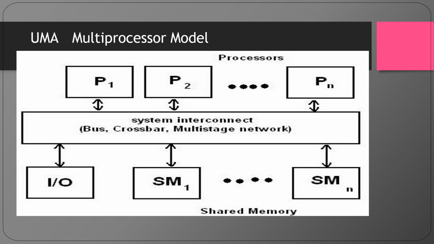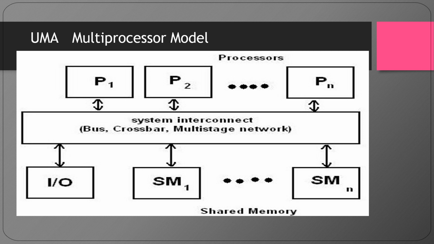In a symmetric multiprocessor, all the processors are equally capable of running the executive programs, that is, the OS kernel and the input and output service routines. In the asymmetric multiprocessor, only one or a subset of processors are executive capable.